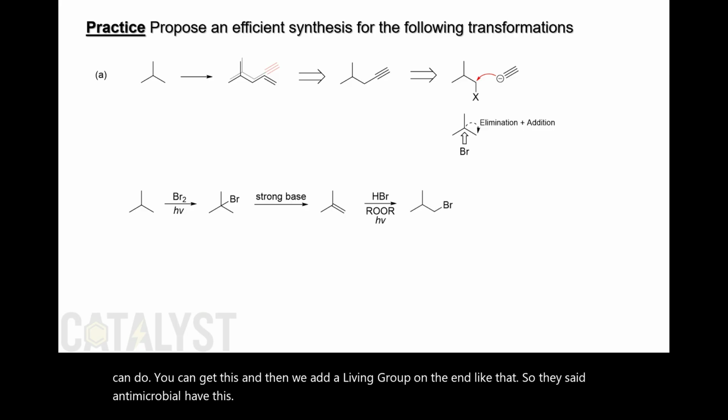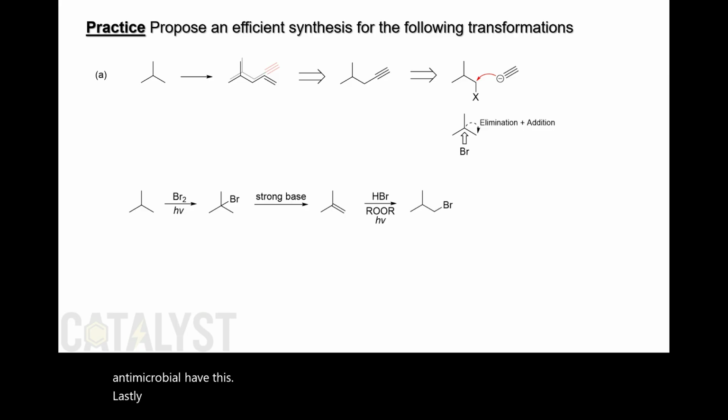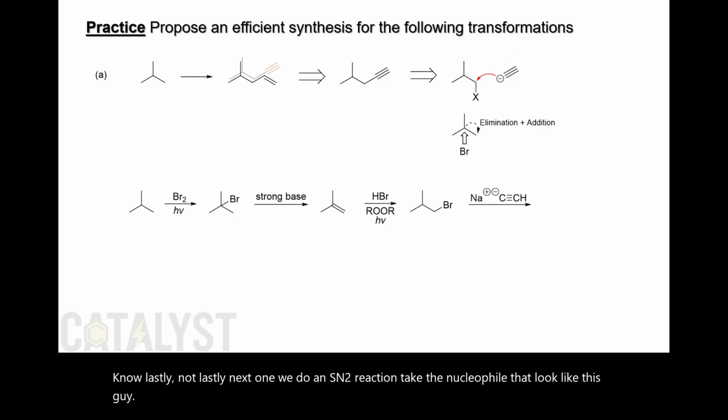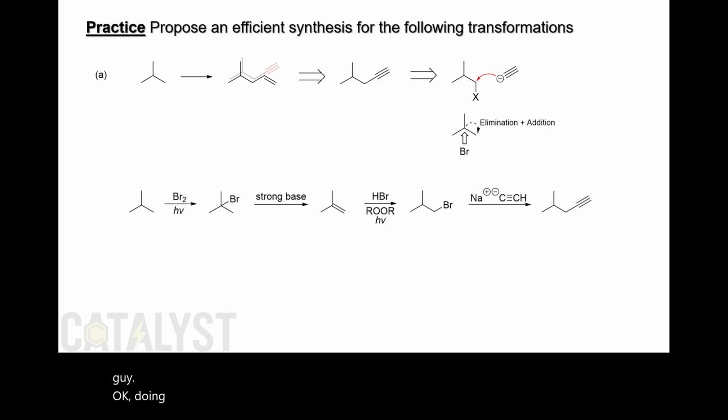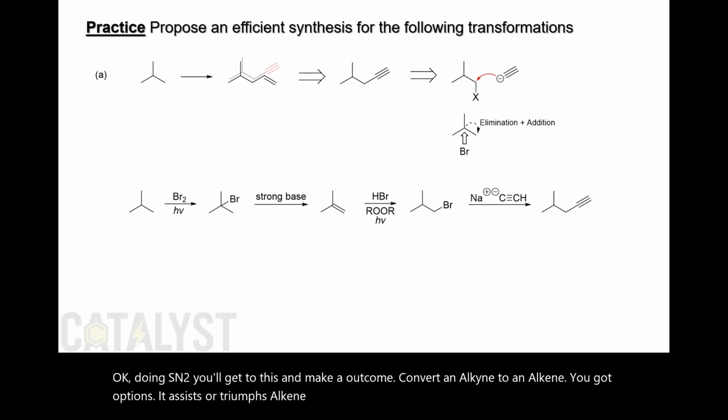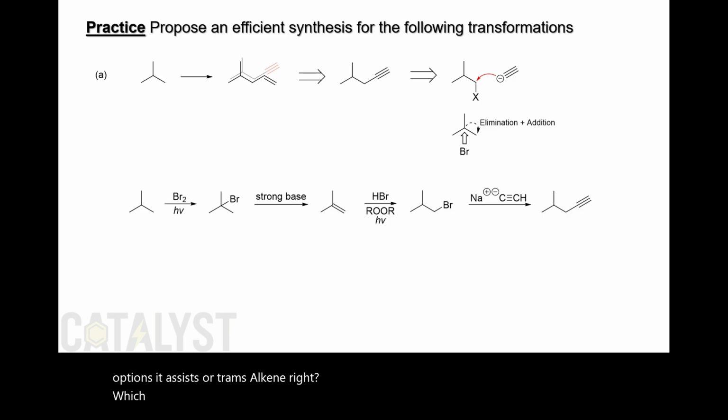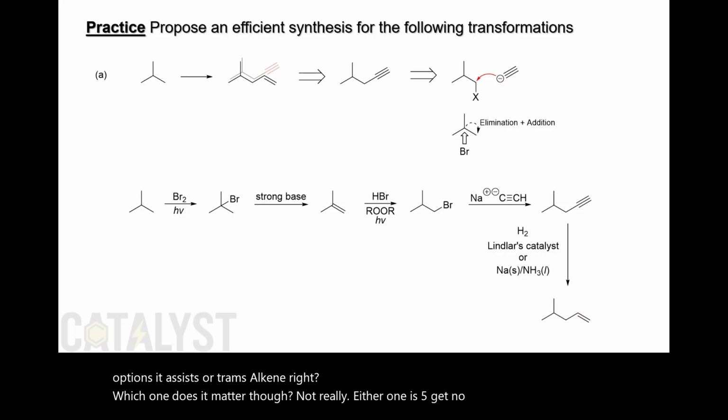Next one, we do an SN2 reaction. Take the nucleophile that looks like this guy. Do an SN2, you get to this, and make an alkyne, then convert the alkyne to an alkene. You've got options, either cis or trans alkene, right? Which one? Does it matter though? Not really, either one is fine. No cis and trans on this guy.